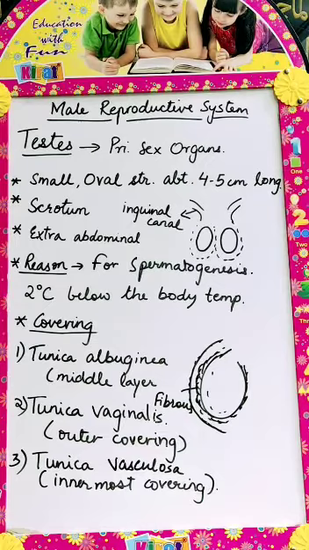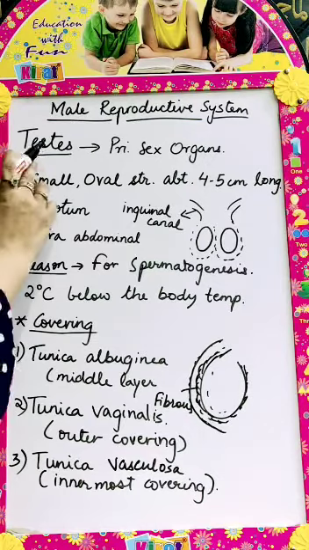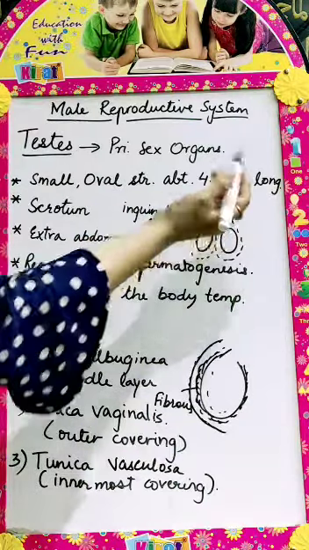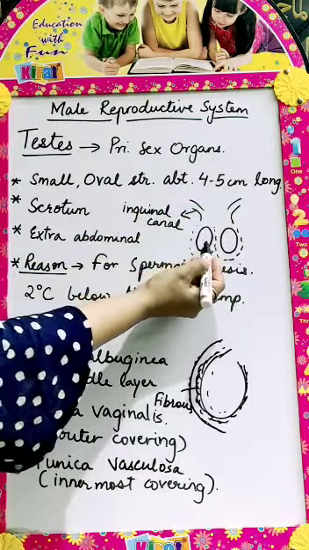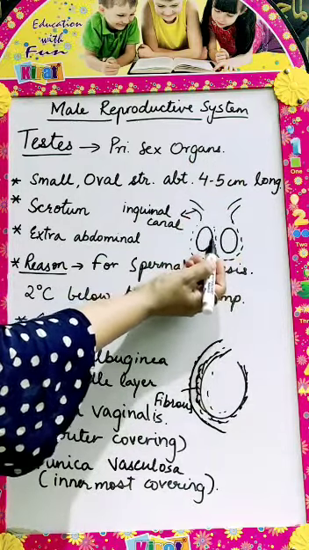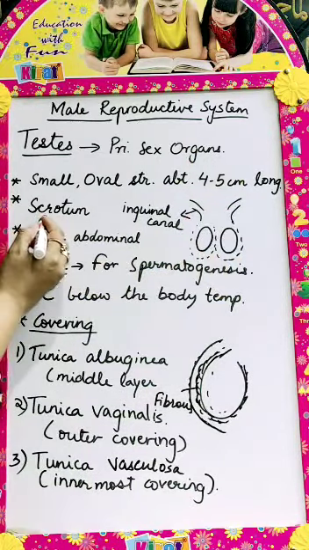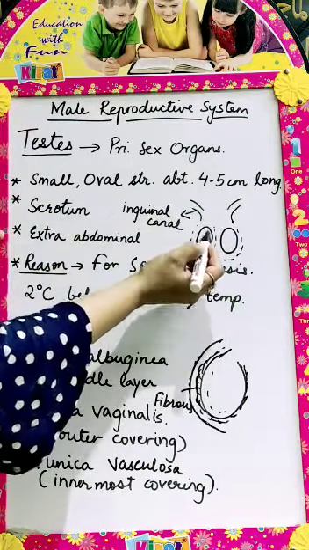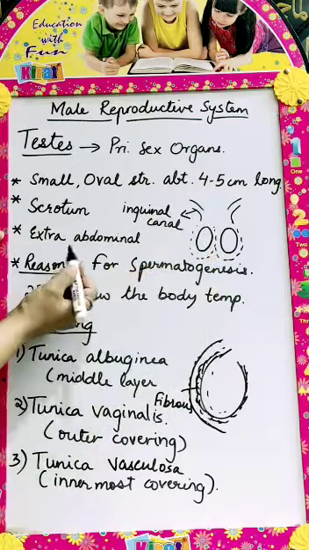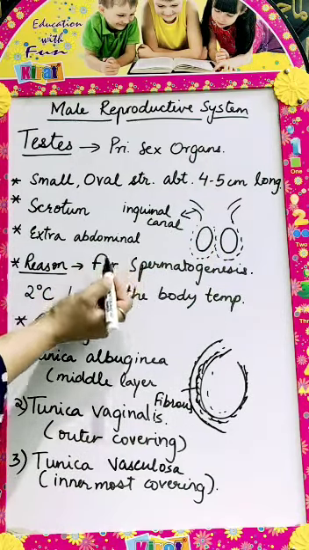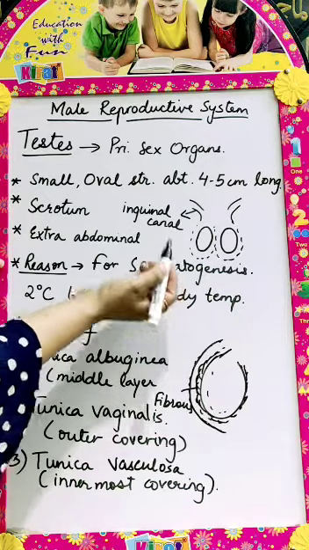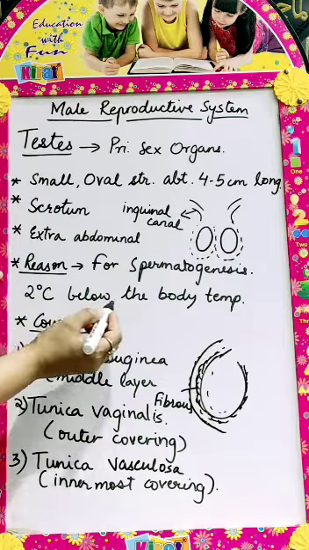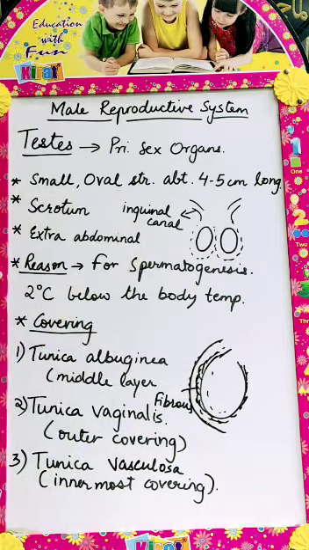We'll take a quick review. Testes are primary sex organs. These are small oval structures, approximately 4 to 5 centimeter long. These testes are suspended in a sac-like structure called scrotum, and these are also two in a pair. The testes are suspended below the abdominal cavity because for spermatogenesis the temperature required is 2 degrees centigrade below the body temperature of an adult male.